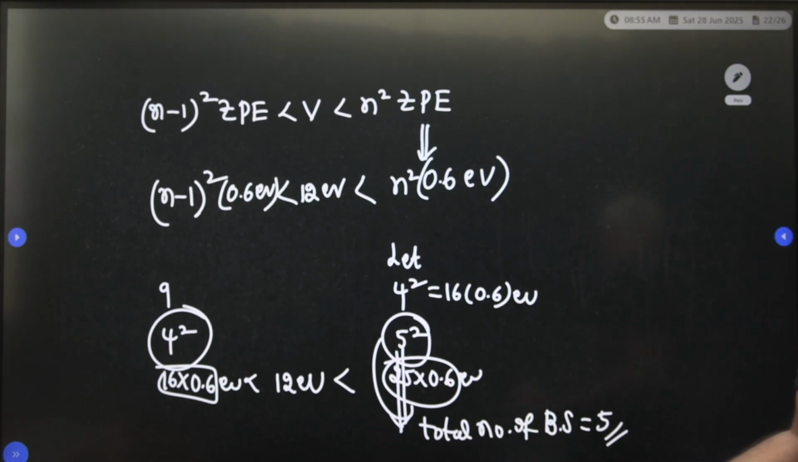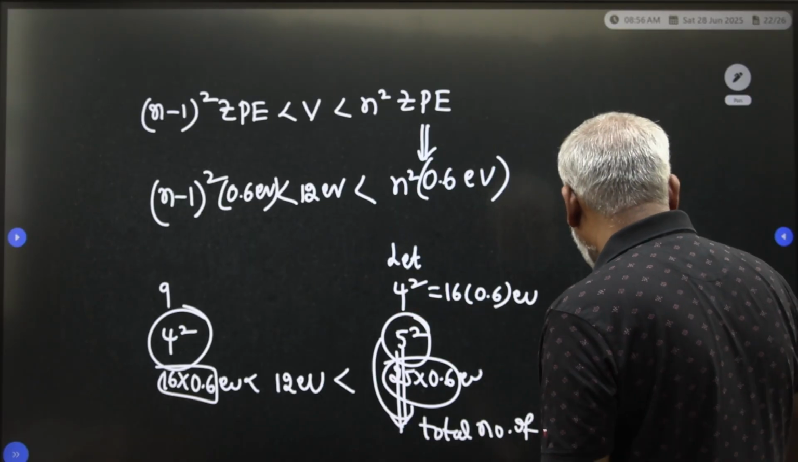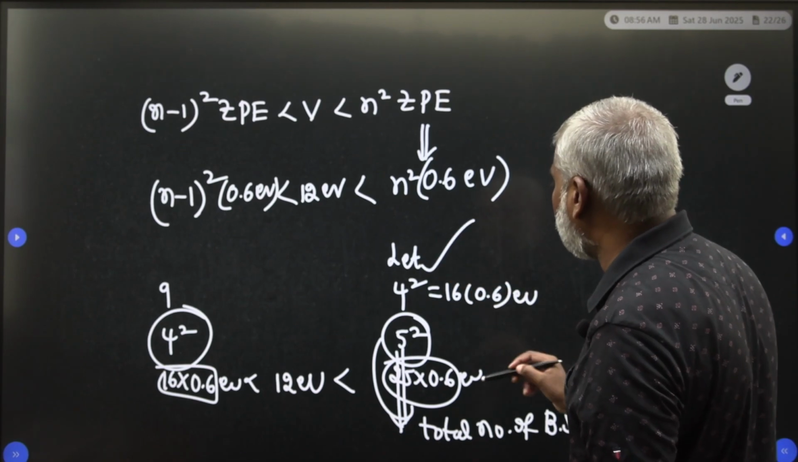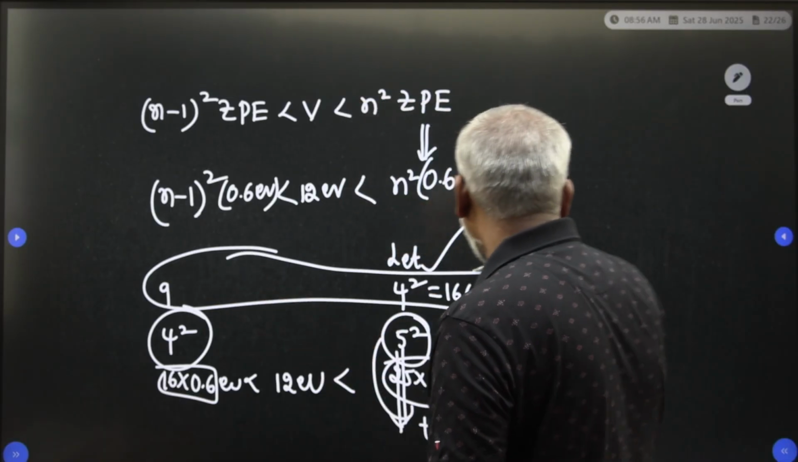Like that you have to do it in your competitive examination. The total number of bound states is 5. Otherwise, you can also take 4, since between 9 and 16, 4 is also existing. Therefore, you can take 4 as the number of bound states, clear.